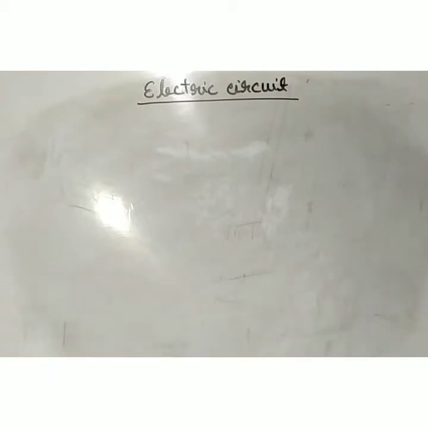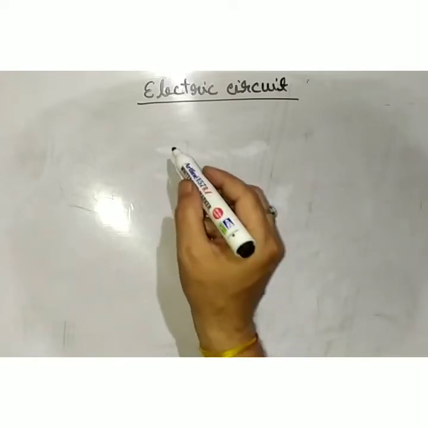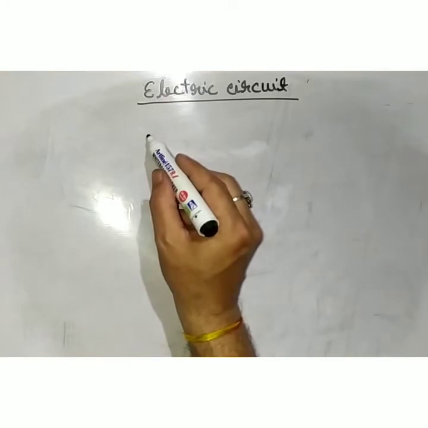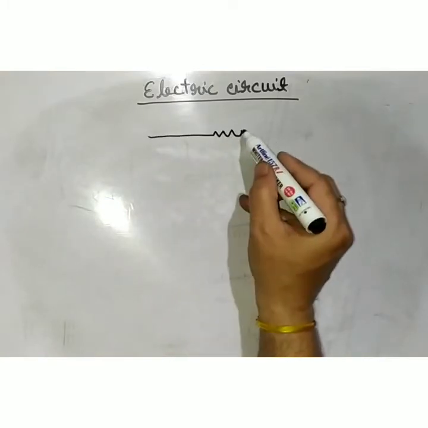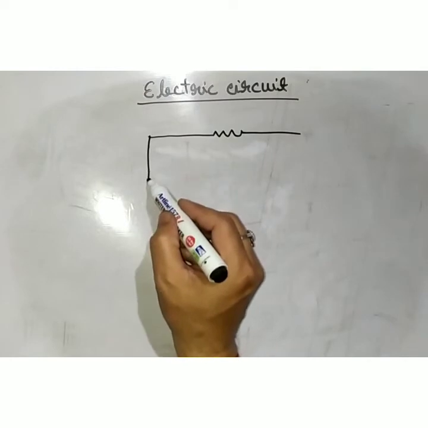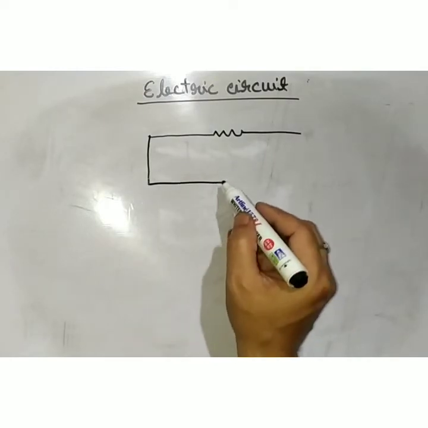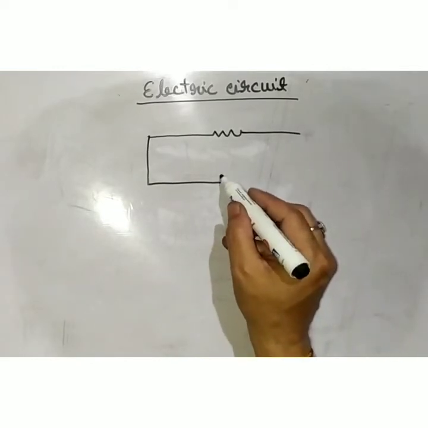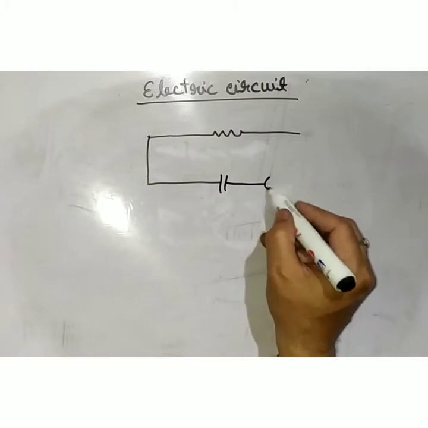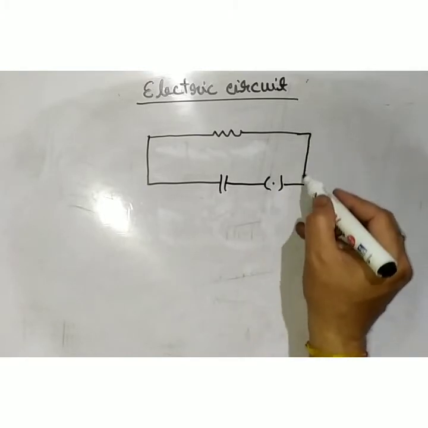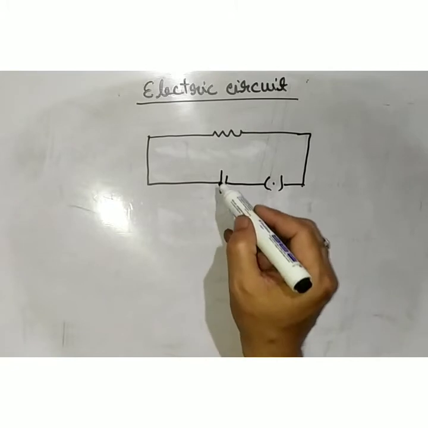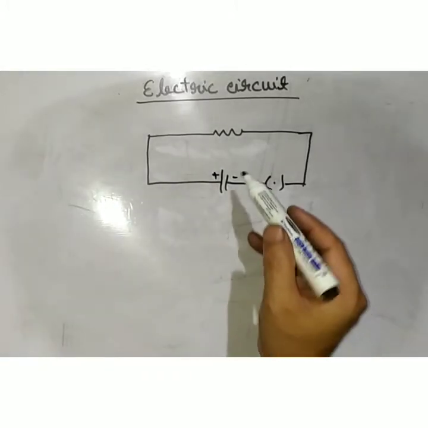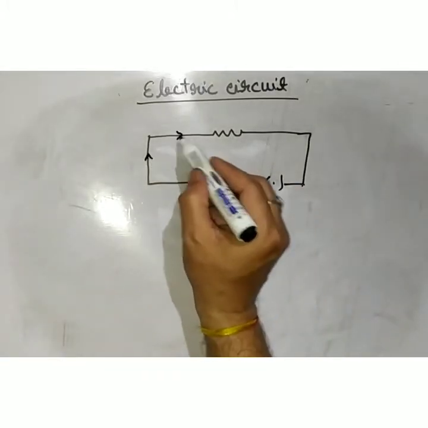Now the next topic is the electric circuit. What is an electric circuit? A continuous conducting path. See here, that is an electric circuit diagram. After that I will explain what an electric circuit diagram is. So this is an electric circuit diagram. Now I will explain what an electric circuit is.